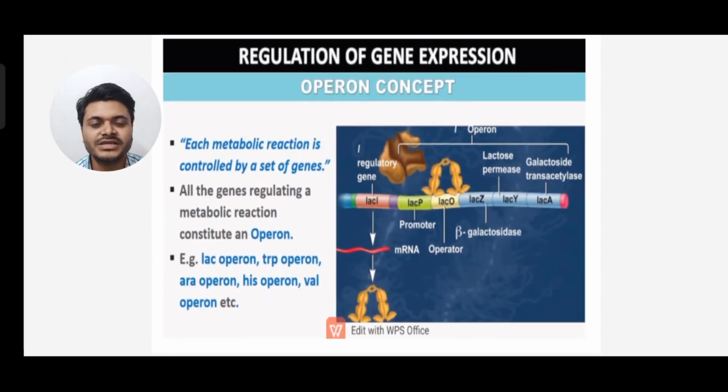Next we can see the operon concept. Here each metabolic reaction is controlled by a set of genes. So all the genes regulating a metabolic reaction constitute an operon. For example, lac operon, tryptophan operon, ara operon, that is arabinose operon, his, histidine operon, and valine operon. So there are many operons. In an operon you can see the regulatory gene and structural genes. In the regulatory part we have promoter, operator and inducer, and in the structural genes we have lac Z, lac Y and lac A in case of the lactose operon or lac operon.